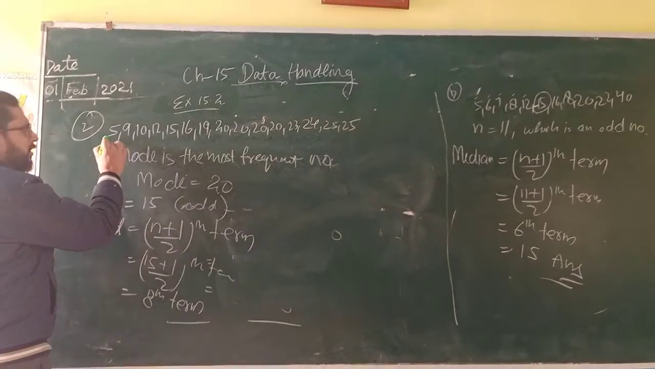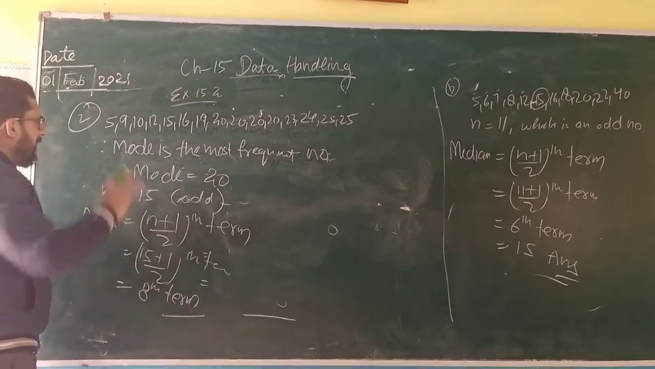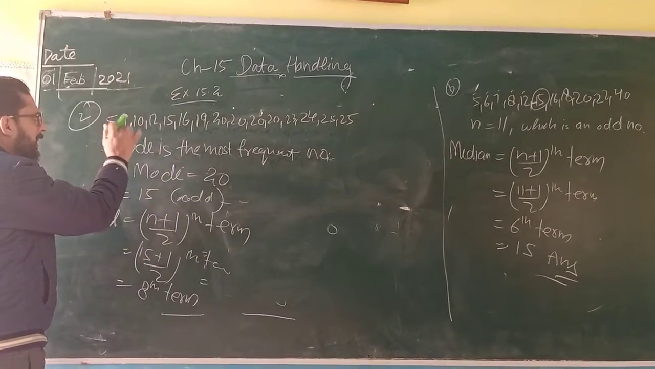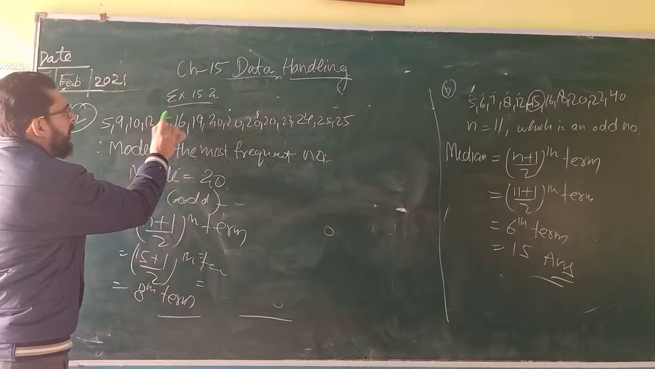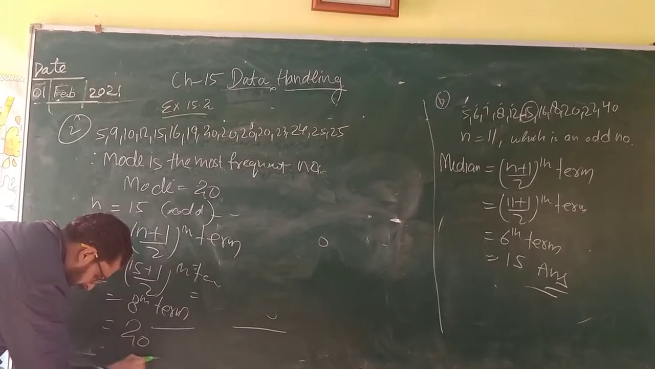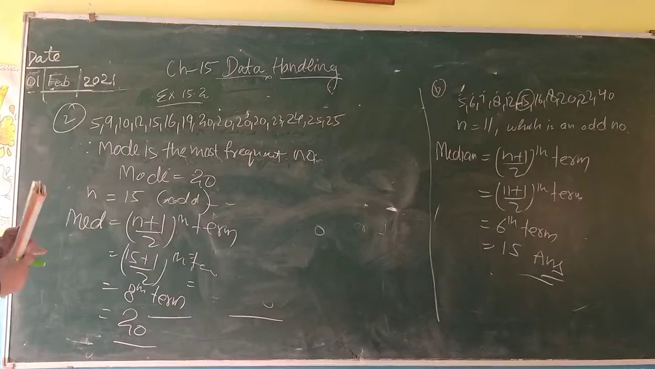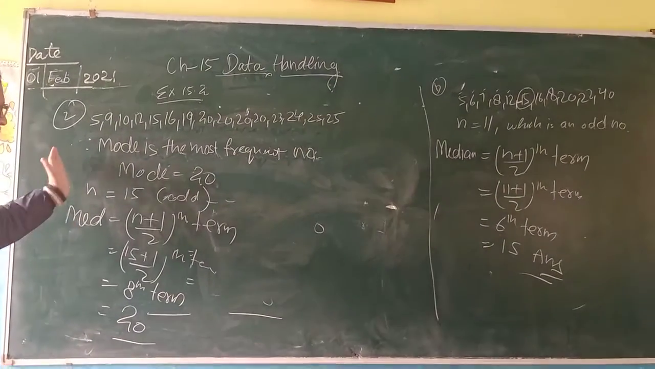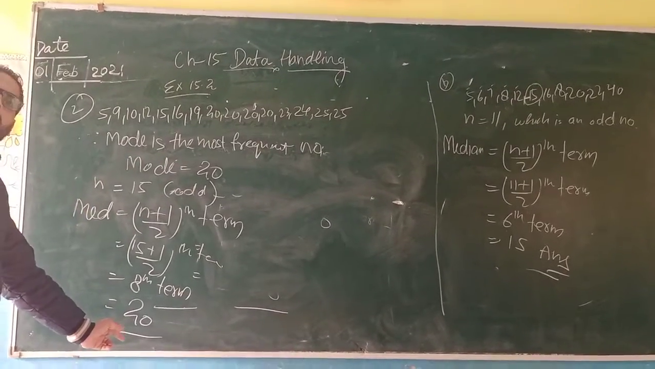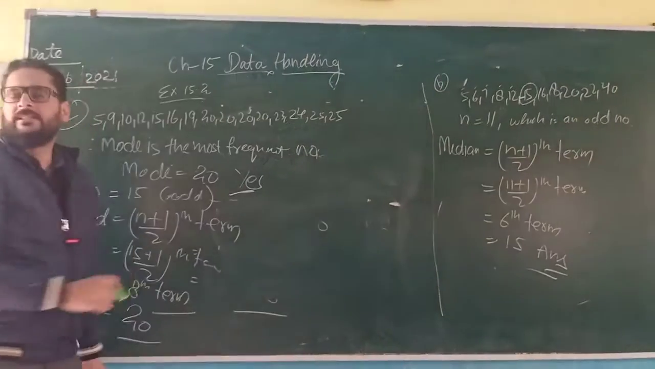8th term इसमें देखिए कौन सा है? Ascending order में ही term देखना है. इसलिए first we have to write the numbers in ascending order. In ascending order, 8th term is first, second, third, fourth, fifth, sixth, seventh, 8th. 8th term is 20. In this question, one question is more. It is given that mode और median दोनों same है या नहीं? Same है. Mode is also 20. Median is also 20. So yes, mode and median both are same.